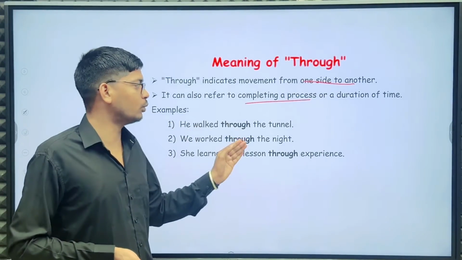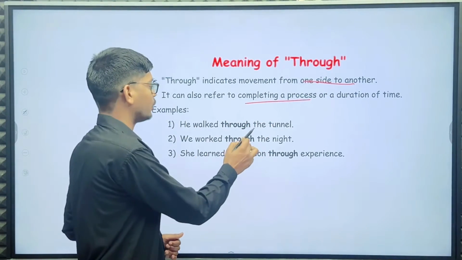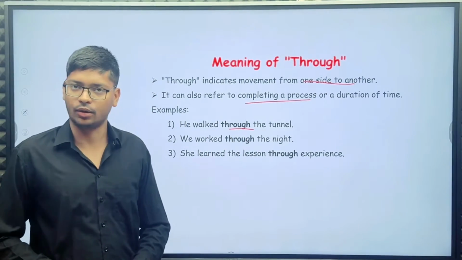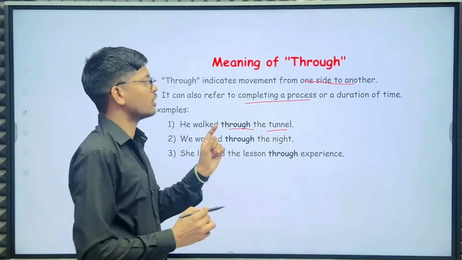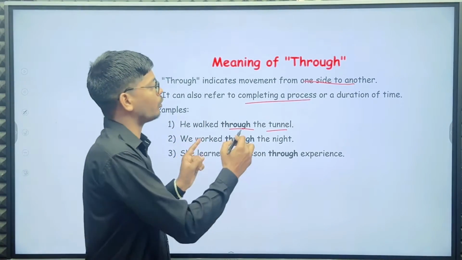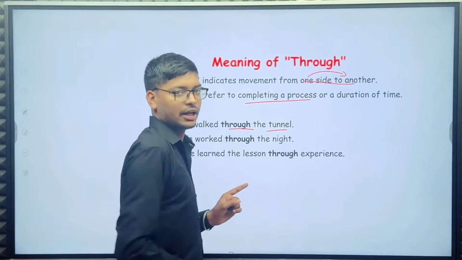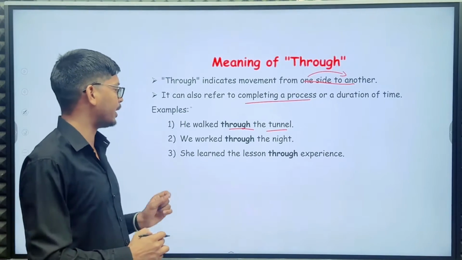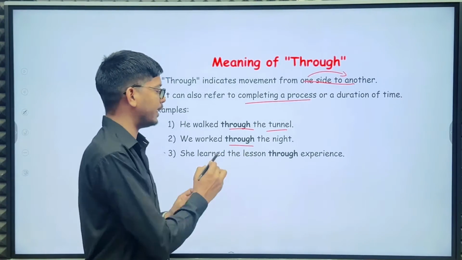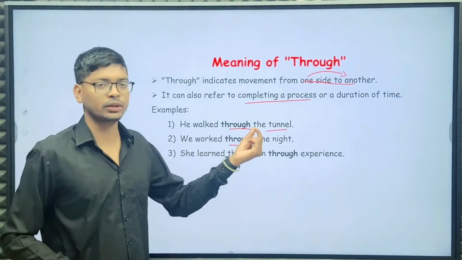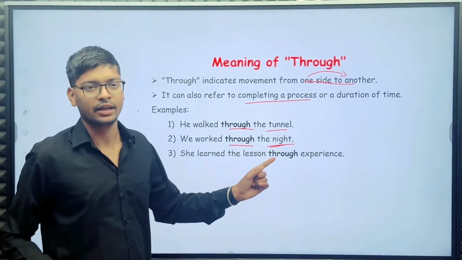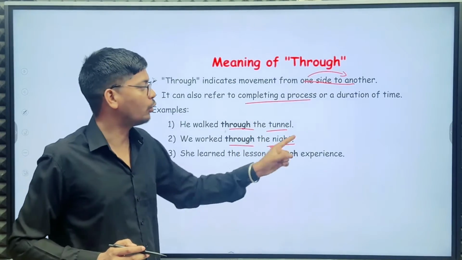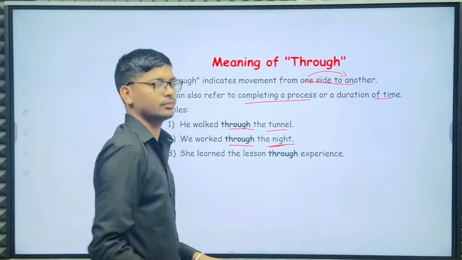He walked through the tunnel. Okay, so here he walked through the tunnel. So he is going from one side to another side. Okay, next example: he worked through the night. Here the night is a duration of time.